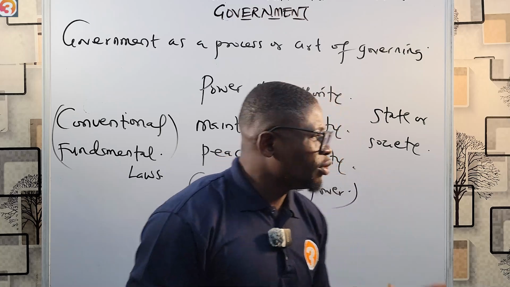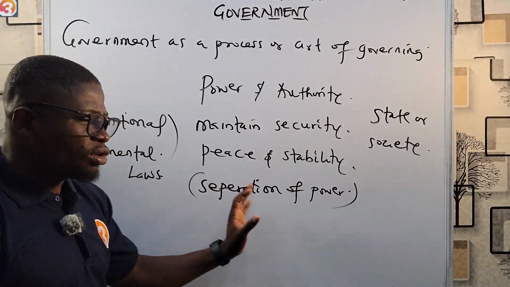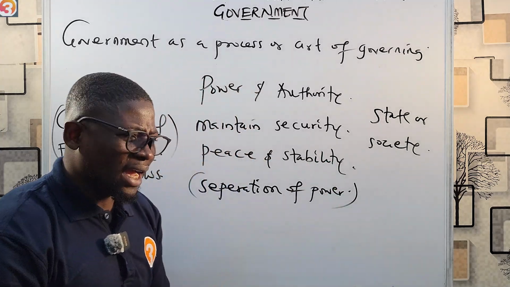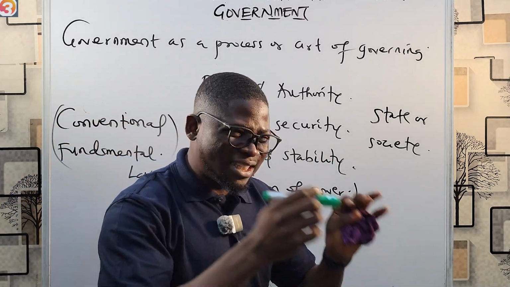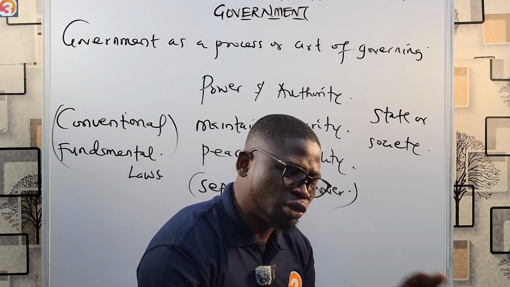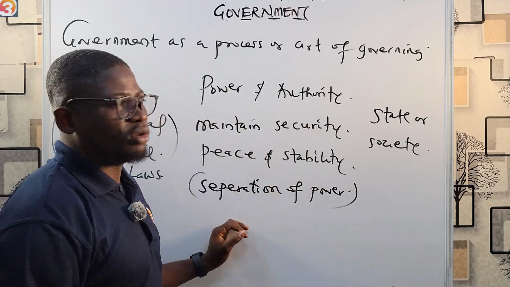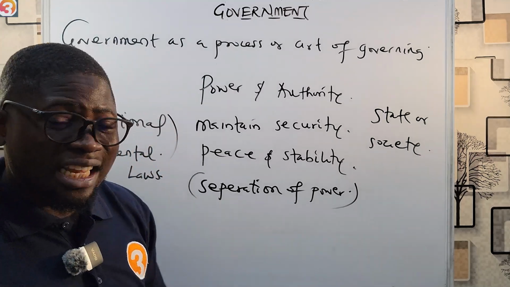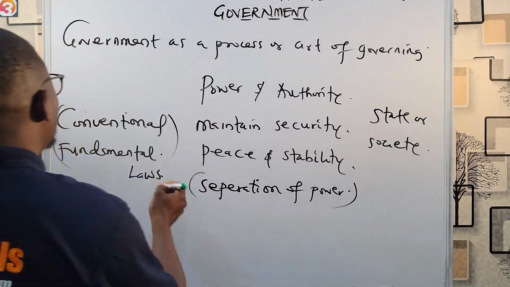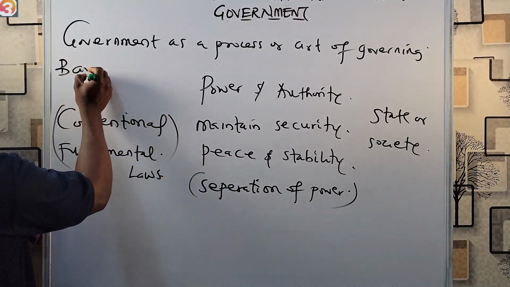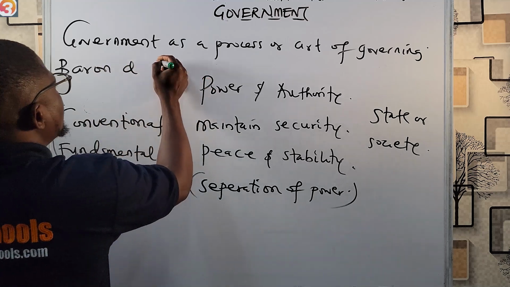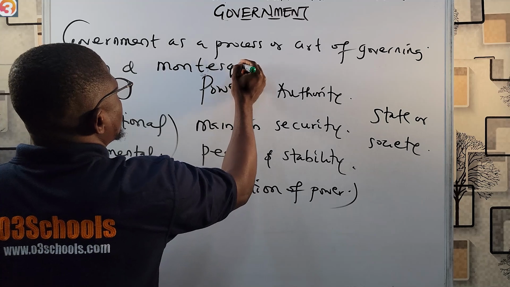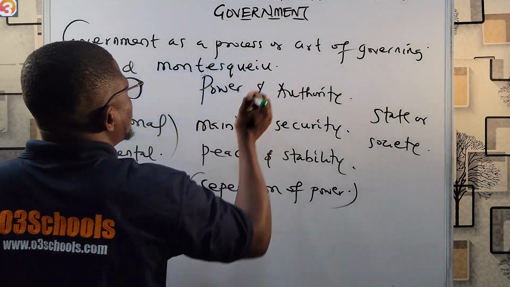So in government, in separation of power, government is divided into different organs, and each of those organs has separate and distinct functions. This was propounded by a French jurist and philosopher called Baron de Montesquieu.